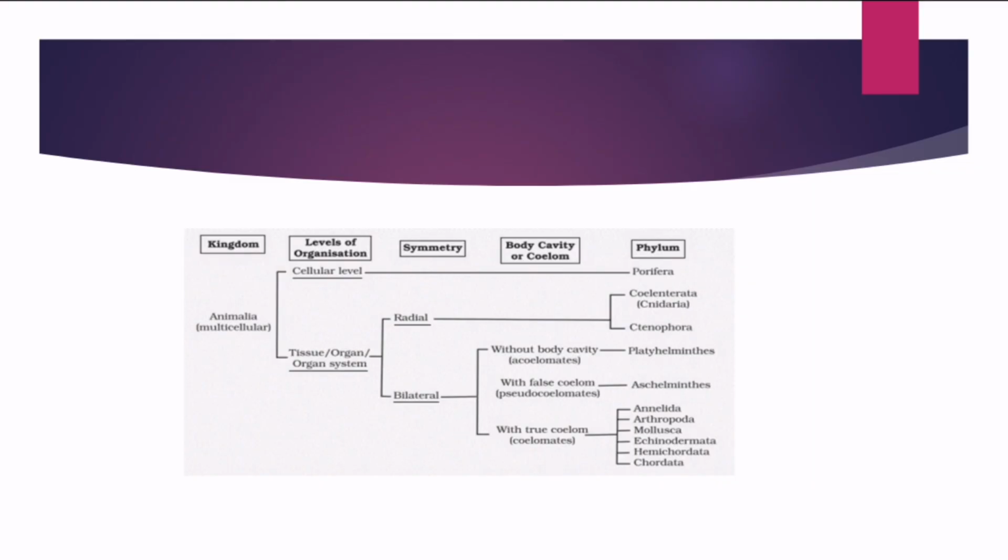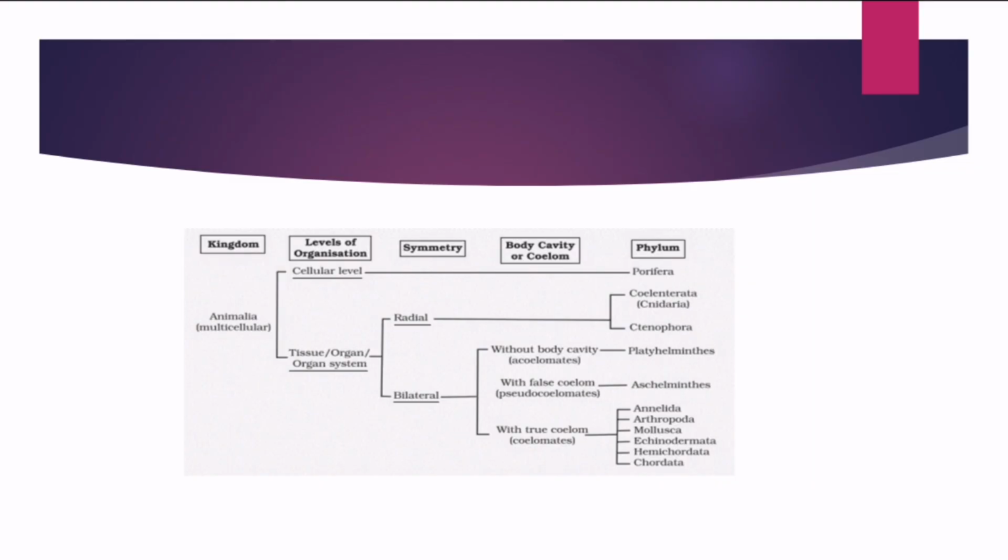Okay, so the kingdom is Animalia. Cellular level of organization means it is only Porifera. Tissue level means it will be Coelenterata and Ctenophora. If it is organ level, it is Platyhelminthes. If it is tissue level with radial symmetry, then it should be Ctenophora and Coelenterata or Cnidaria. If it is organ level of organization with bilateral symmetry and acoelomate, then it is Platyhelminthes. If it is organ system level of organization with false coelom, that is pseudocoelom, then it is Aschelminthes.